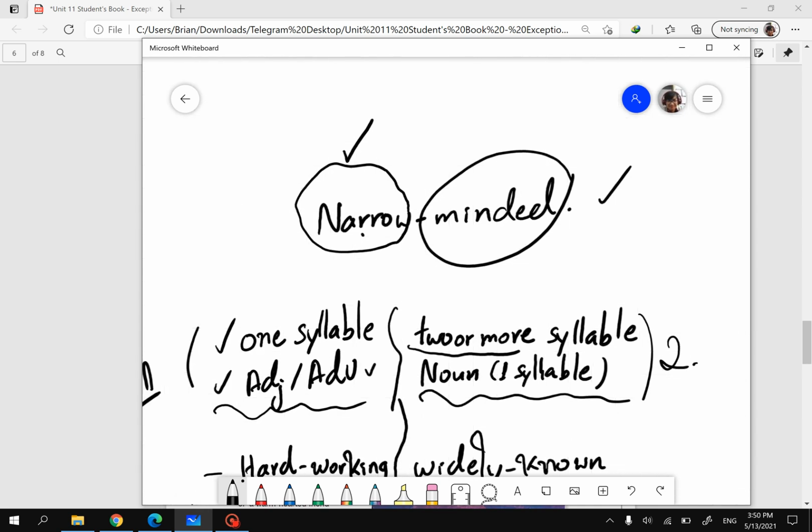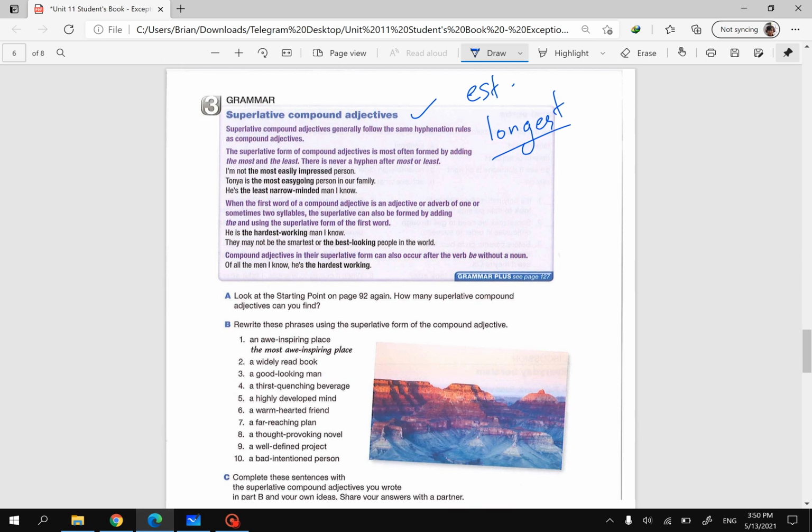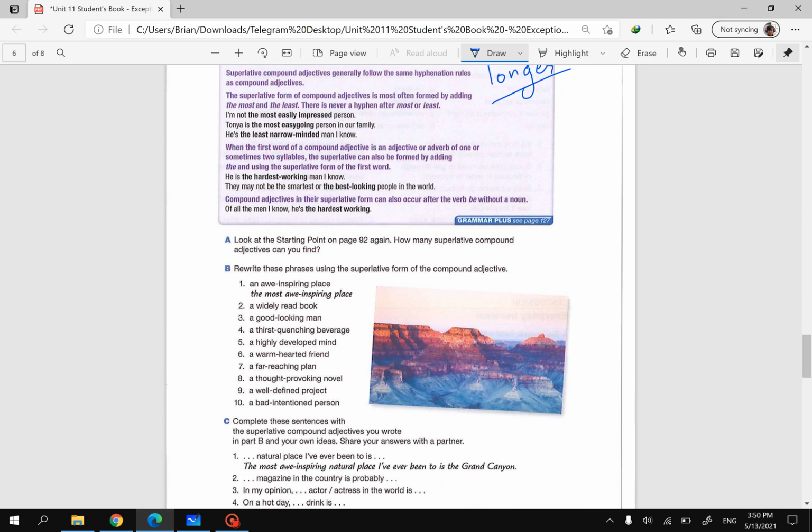So come back to the first example, narrow-minded, right? As we can see, it's two syllables, so we don't have to think a lot. Just add the most or the least. Let's just say the most, right? The most narrow-minded person, something like that. Okay, I guess that's it with superlative compound adjectives, right?